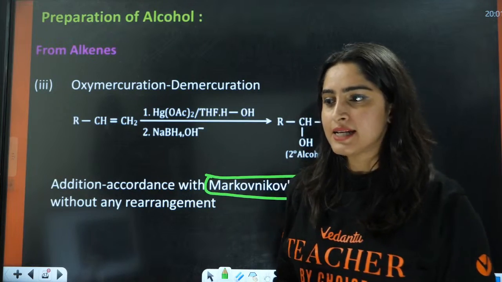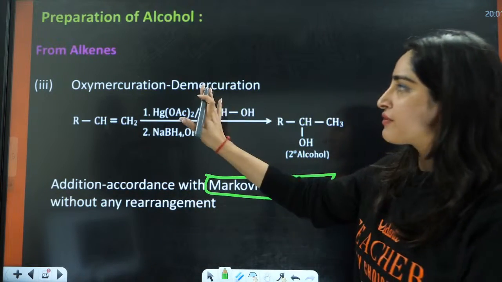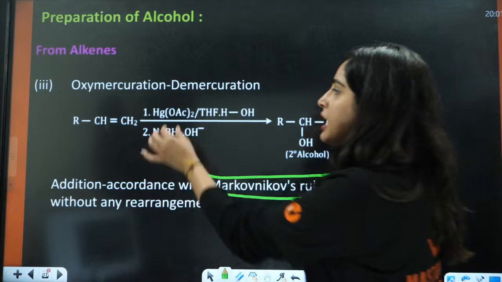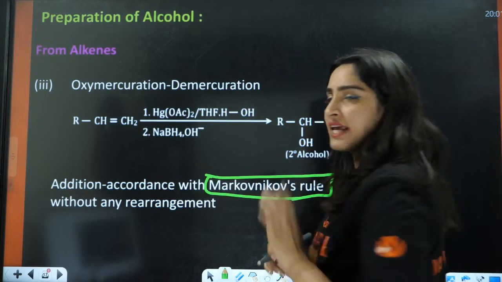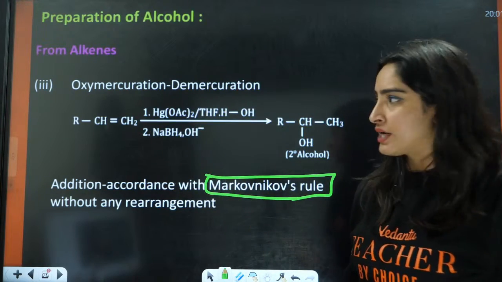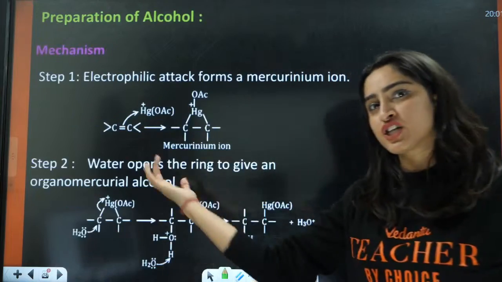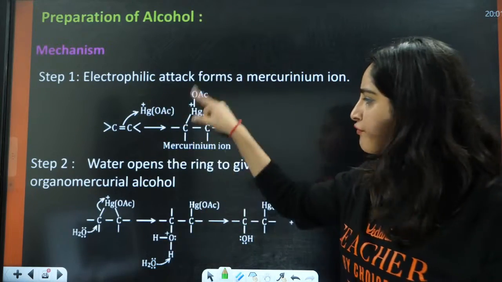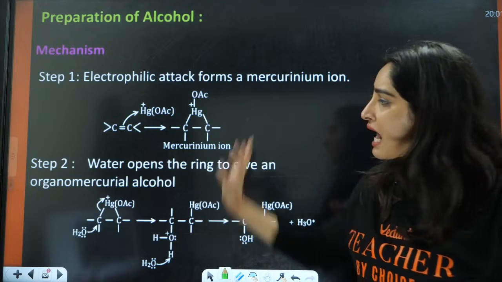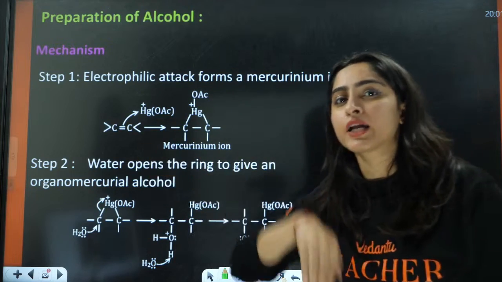Okay, so guys, you have this oxymercuration-demercuration, with Hg(OAc)2 and THF. Firstly, there will be mercuration. Mercury will be attached here, and it will form a mercurinium ion. After that, there will be demercuration.